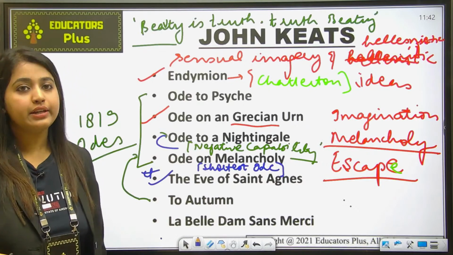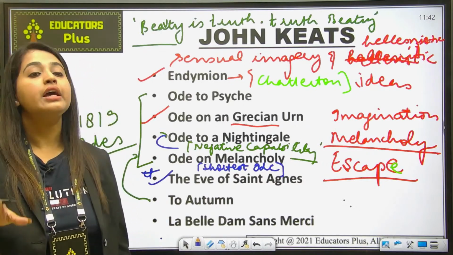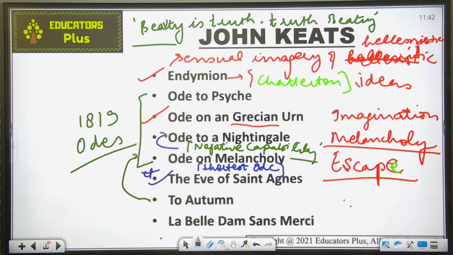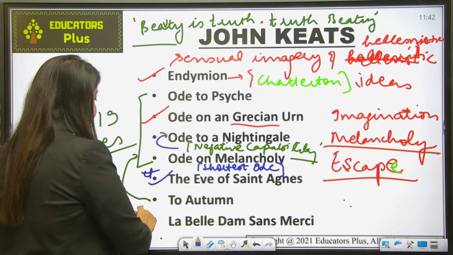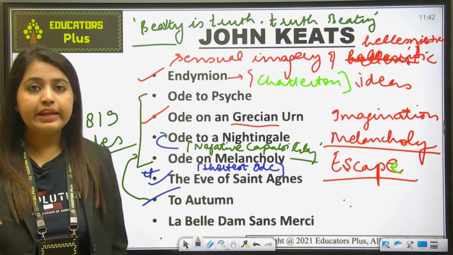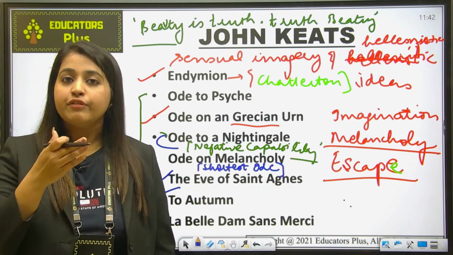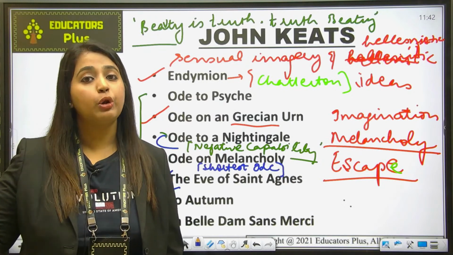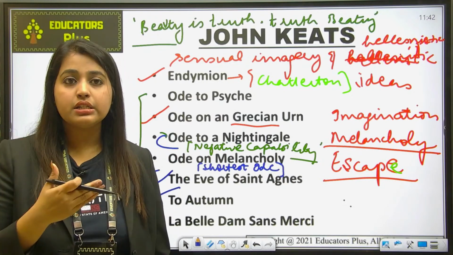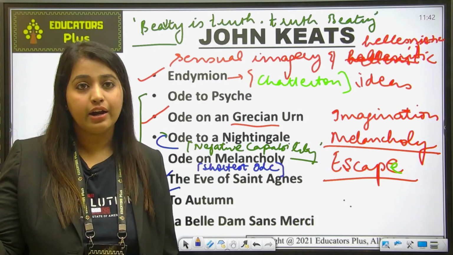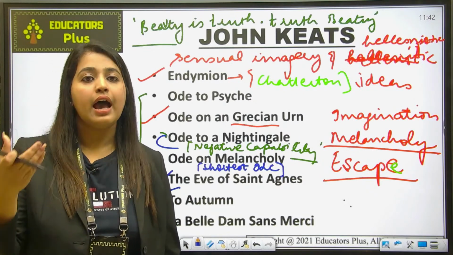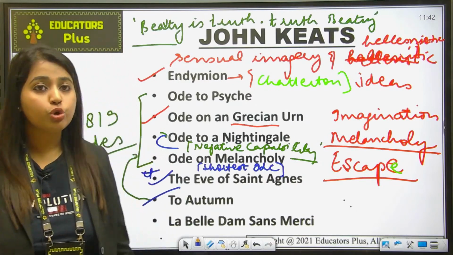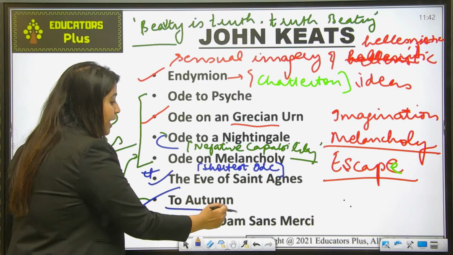So you can see the medieval idea has been brought into play in the Eve of St. Agnes by John Keats. Okay, next is To Autumn. It is again part of the 1819 odes and it shows the various phases of this particular season. It shows the progression of the season from late maturity to when the crops are harvested. When the crops are ripened and when they are sown, the period of maturation in between has been shown in the poem, and here autumn has been personified.